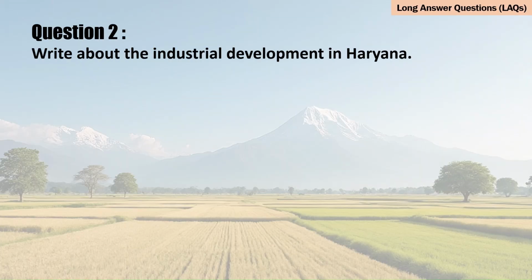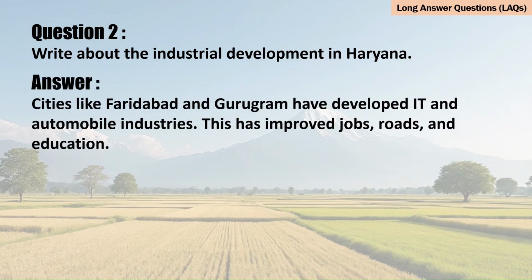Question 2. Write about the industrial development in Haryana. Answer. Cities like Faridabad and Gurugram have developed IT and automobile industries. This has improved jobs, roads, and education.